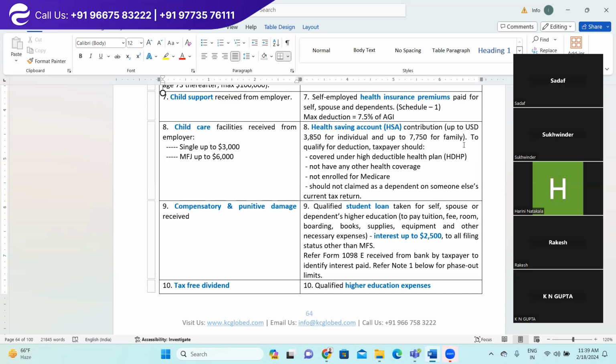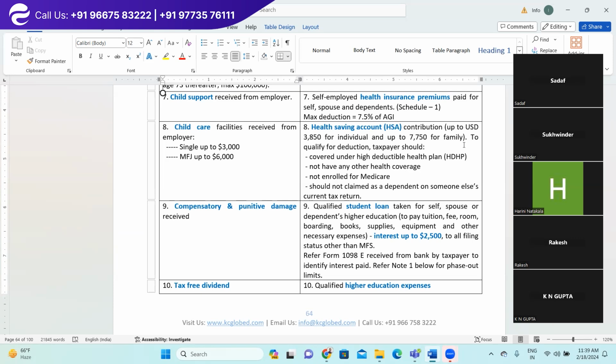Next is child care facility received from employer. Earlier was child support, where you receive money for taking care of your child, right?